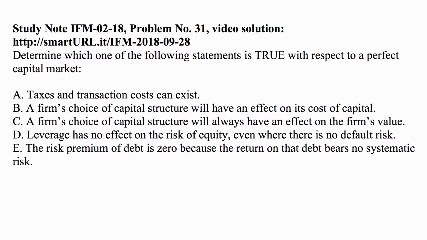Here's a problem for today for exam IFM, Investments in Financial Markets. Determine which one of the following statements is true with respect to a perfect capital market. A. Taxes and transaction costs can exist. B. A firm's choice of capital structure will have an effect on its cost of capital. C. A firm's choice of capital structure will always have an effect on the firm's value. D. Leverage has no effect on the risk of equity even where there is no default risk. E. The risk premium of debt is zero because the return on that debt bears no systematic risk.